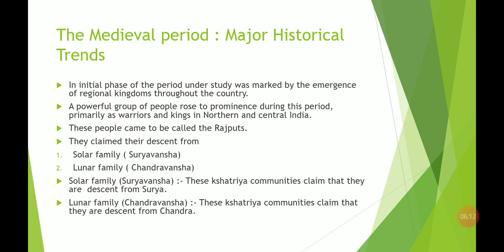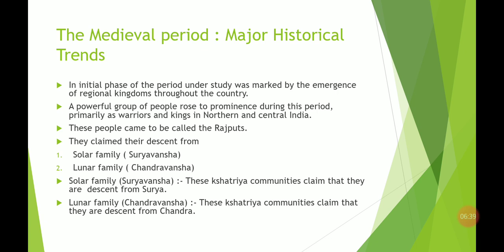We can see in those periods that different regional kingdoms arose. One group came into more prominence than the others, who were known as warriors, and they were called the Rajputs.